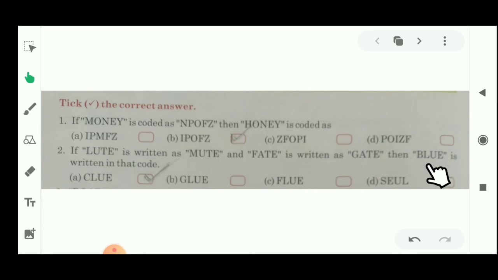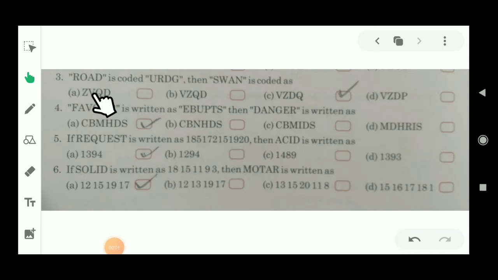Similarly, you can see B is here, and after the B which letter will come? C, and the rest of the parts are same. So according to this coding and decoding, which option will be right? A. Now students, let's see question number 3.